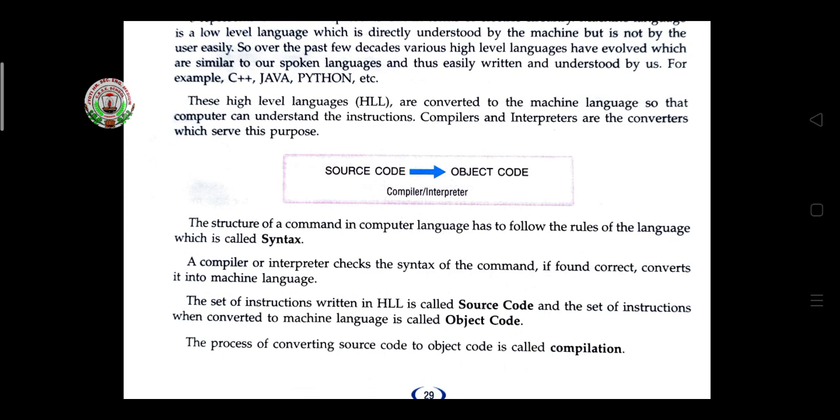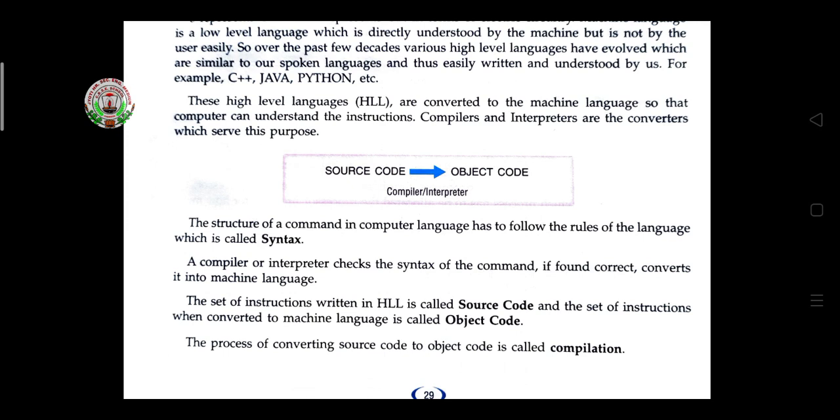The machine language does the processing, and then it is converted back to high level language and the output is sent back as a result. Compiler and interpreter are the converters which serve this purpose, between source code and object code.